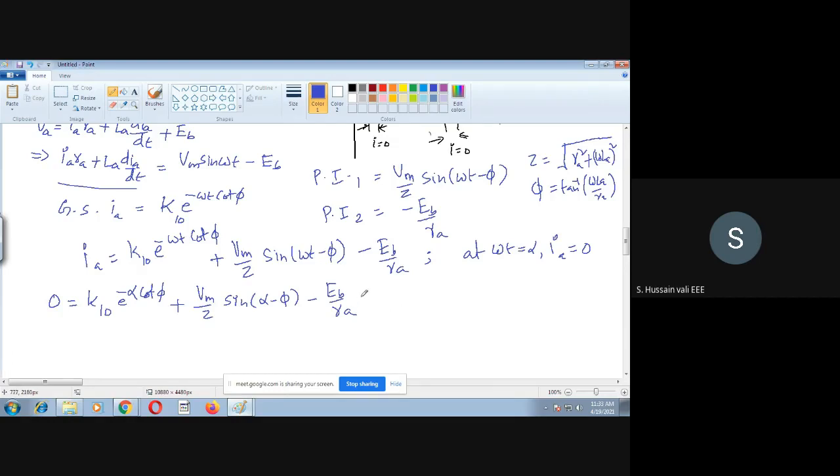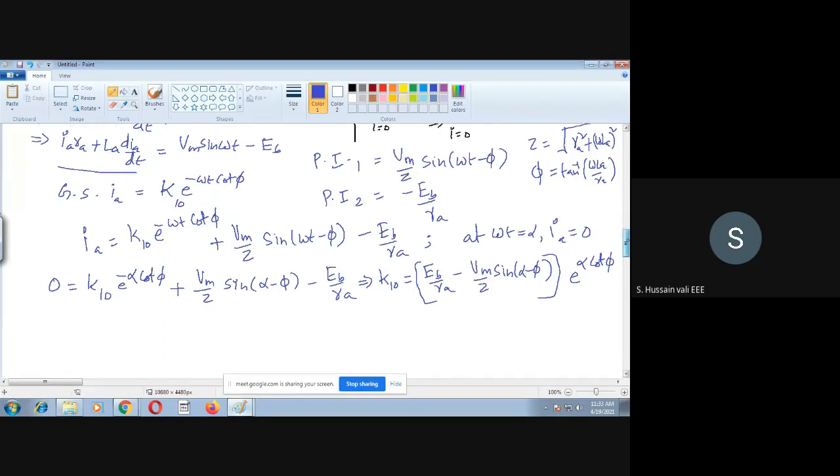From this expression, K10 is equal to EB by RA minus Vm by Z sin alpha minus phi, divided by e power minus alpha cot phi, so the sign becomes plus. This is K10. Now you substitute this K10 in the expression of IA, and you will get this expression.